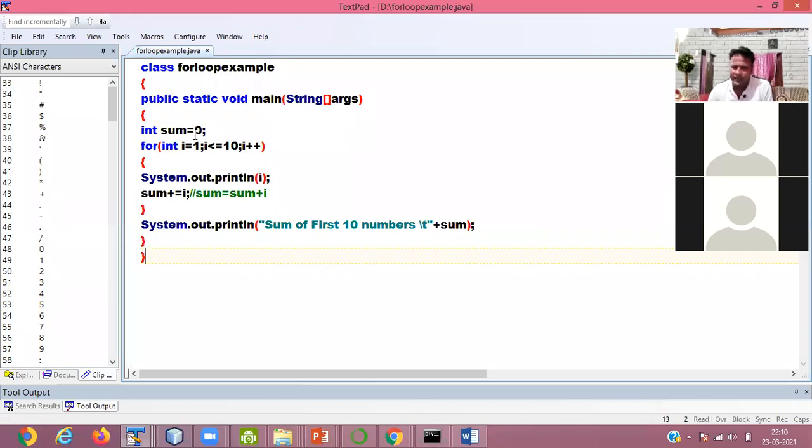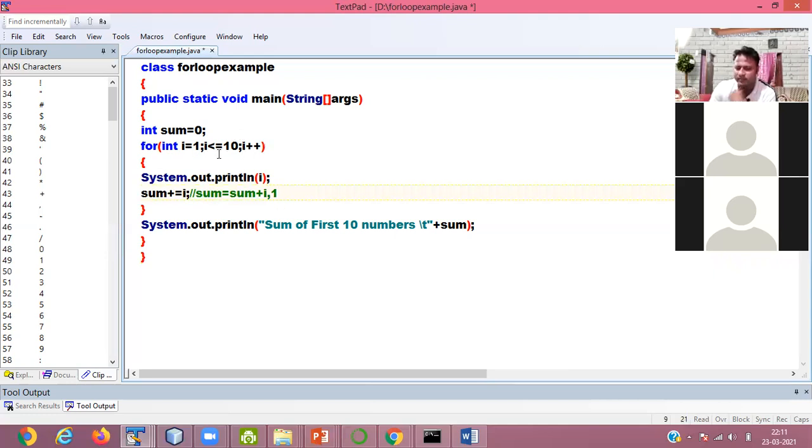So int sum is equals to 0, then i is equals to 1. So 1 is less than 10, condition is true, then it is printing you 1. Now in the sum, sum plus equals to i, that means sum is equals to sum plus i. In sum previously 0 is present, so 0 plus 1 is now 1.